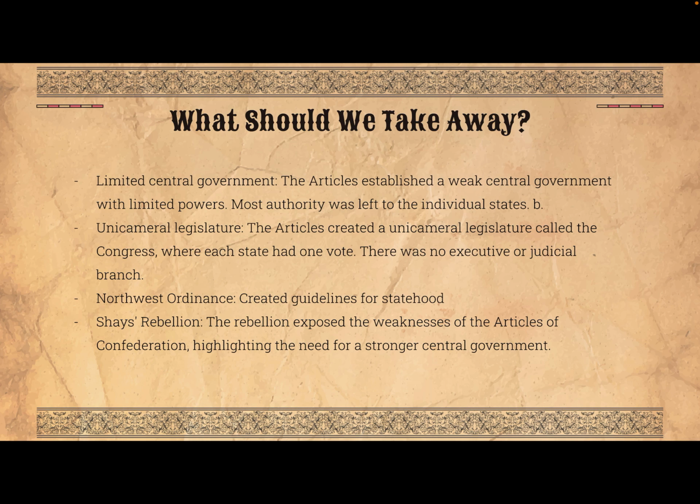The Northwest Ordinance was probably the one thing that the Articles did do, and it created guidelines for statehood. And finally, Shays' Rebellion. This rebellion exposed the weakness of the Articles, highlighting the need for a stronger central government.